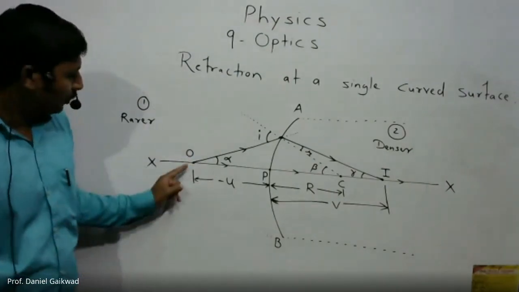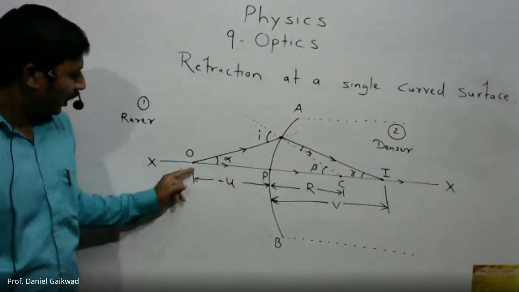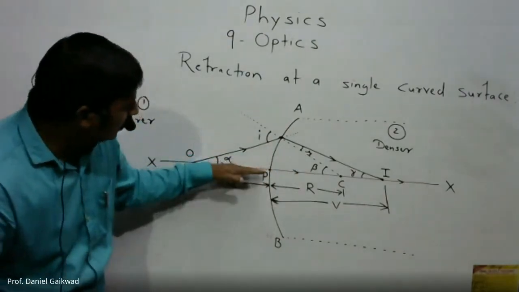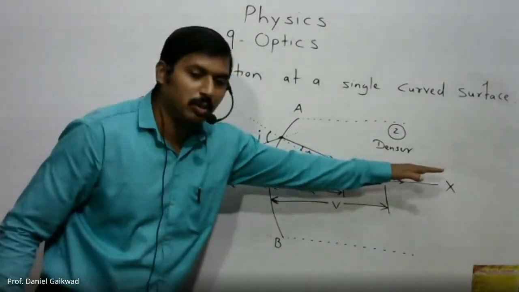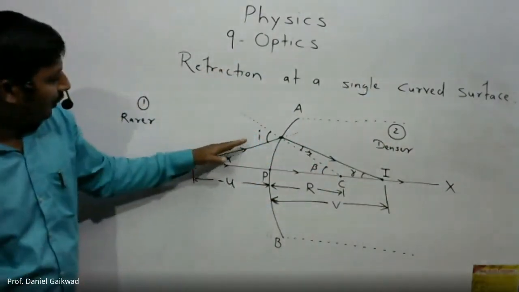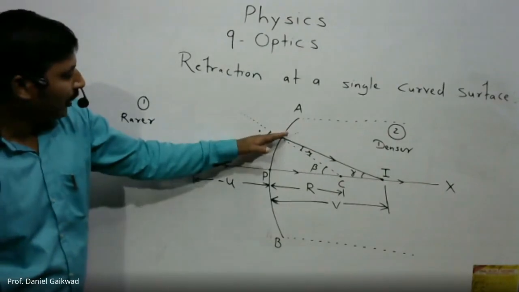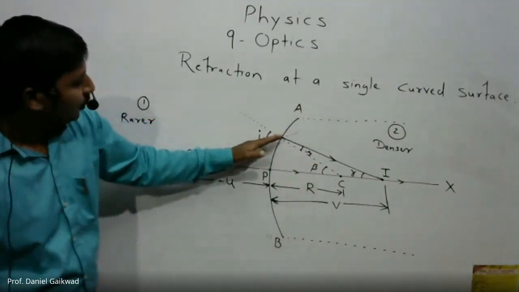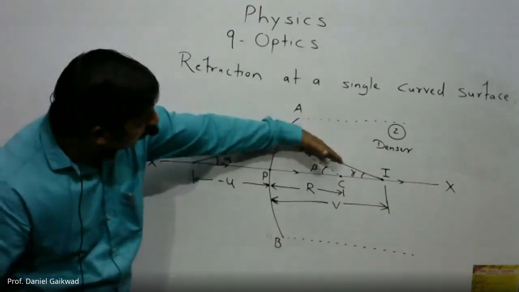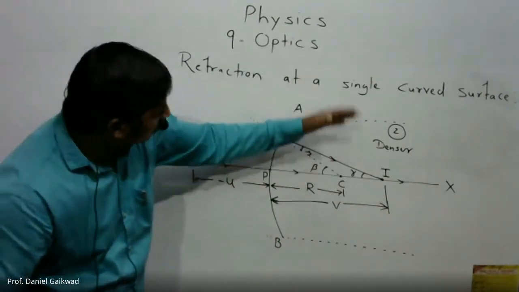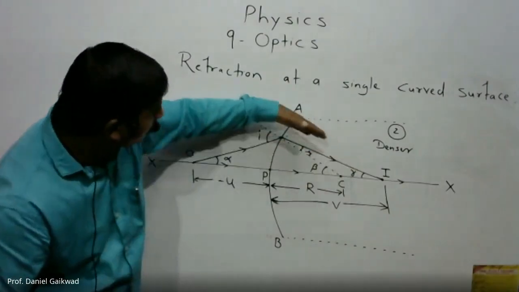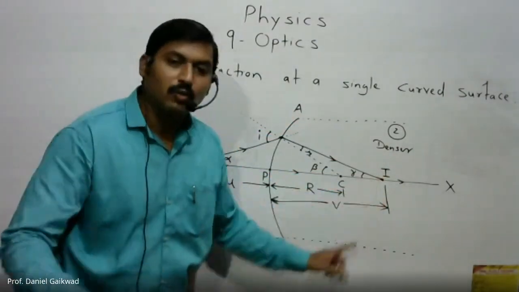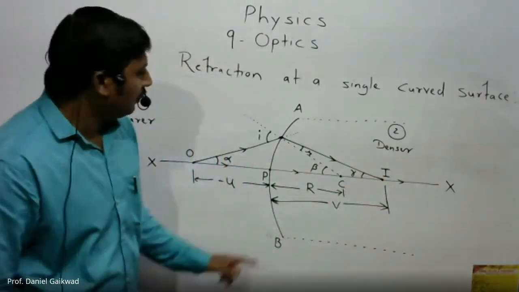So check carefully. The object at point O has two rays. One will be normal to the surface, without deviation, and travel along the principal axis. The second ray is the incident ray, and at that point we have the phenomenon of refraction. So there is the initial direction, and the ray bends toward the normal, rarer to denser, and will travel in this direction and intersect at that point where we have the formation of image in the denser medium.